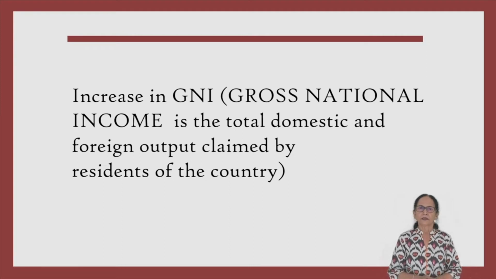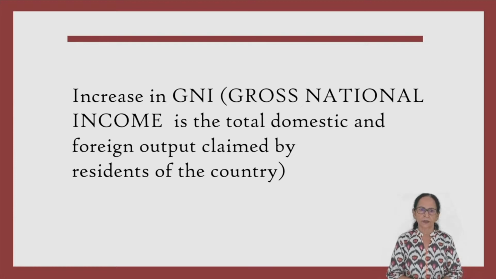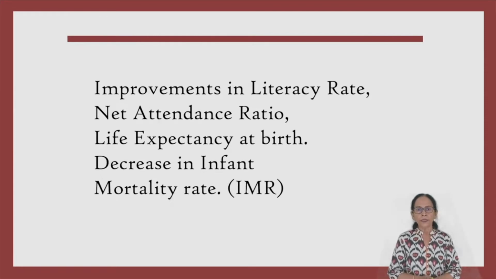Some indicators are here. Increase in GNI, Gross National Income, previously known as GNP, Gross National Product. It is the total domestic and foreign output claimed by the residents of the country. Improvement in literacy rate, net attendance ratio, life expectancy at birth, and decrease in infant mortality rate are the most important factors of national development.